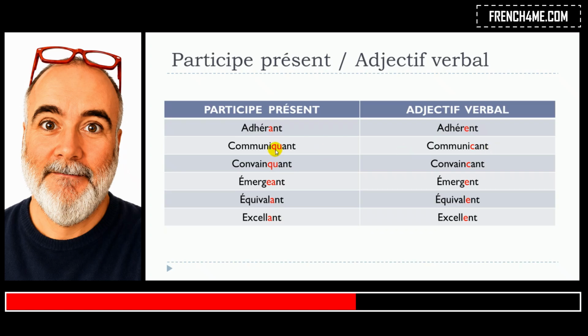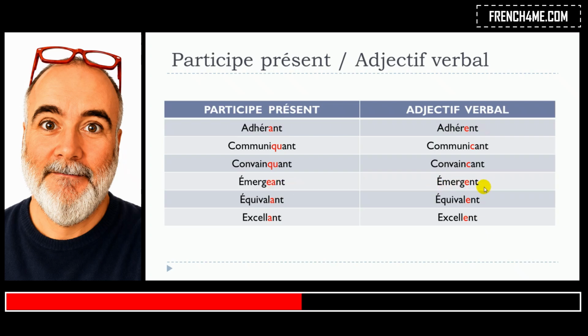Here, participe présent with QU, and then adjectif verbal with C. Then convaincant, same thing here: QU, and for the adjectif verbal, convaincant with C. Phonetically, they are the same. Then émergent, which is quite interesting because you've got an A here and here.